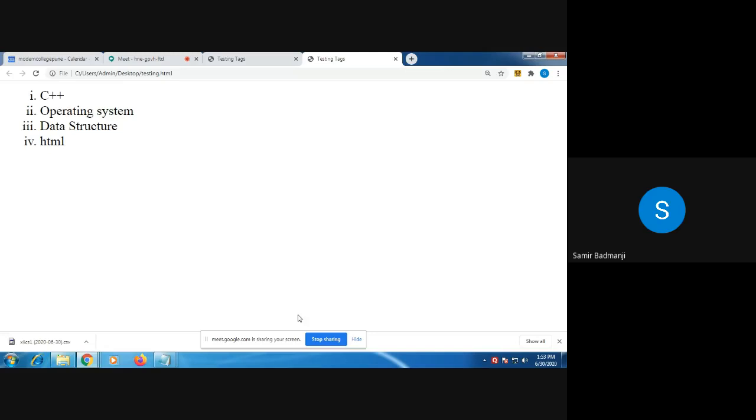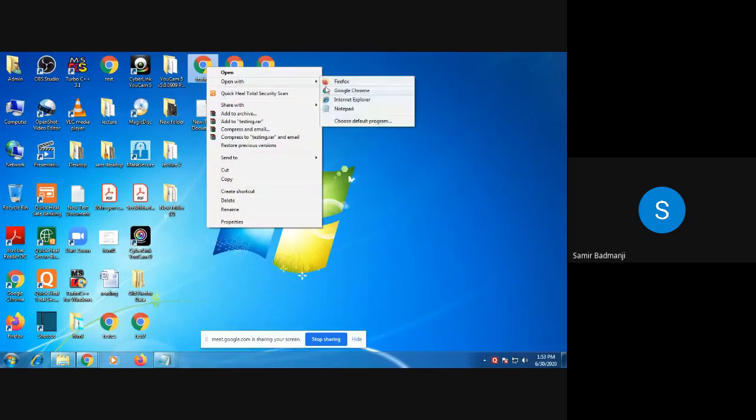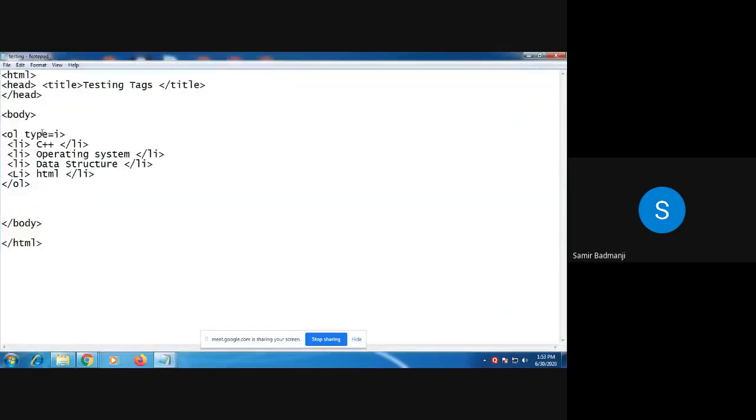Now we'll see the start attribute. Right click on testing, open with notepad. Now see, we are just going to write type is equal to 1. That means it will be numbers, and start. From which number should we start? What is your roll number starting from? First roll number is I think 22051, isn't it? Okay, we'll start from this roll number.